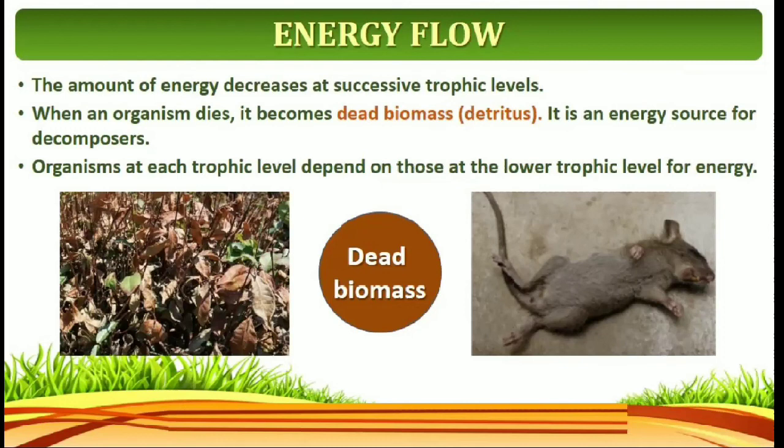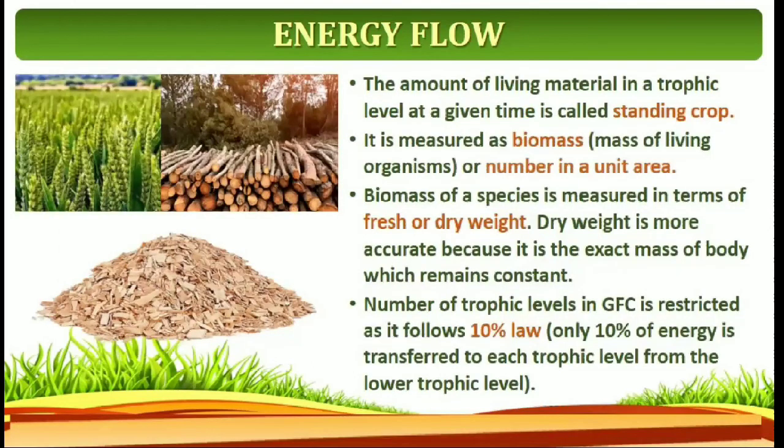When an organism dies, it becomes dead biomass. It is commonly called detritus. It is an energy source for decomposers. The organisms at each trophic level depend on those at the lower trophic level for energy. For example, second trophic level organisms completely depend on producers, and third trophic level depend on second trophic level organisms. So here one level depends on another level. Organisms at each trophic level depend on those at the lower trophic level as an energy source.